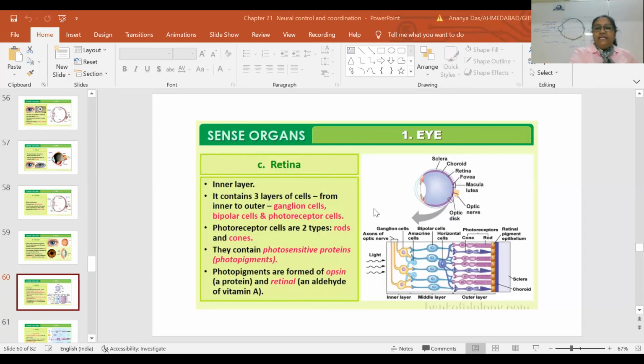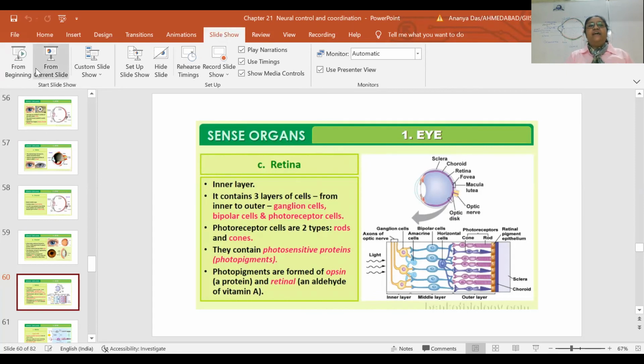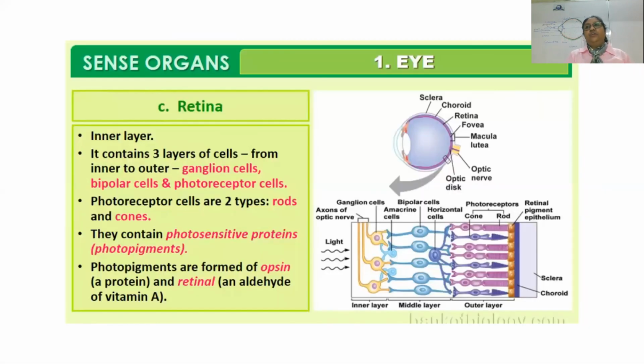Innermost will be ganglion cells. Okay. Then there will be bipolar cell. What are these bipolar cells? Neuron, they are made up of. And then there will be photoreceptor cells. Ganglion, bipolar, and photoreceptor cells. They will be arranged in 3 layers. I am saying their layers of retina.